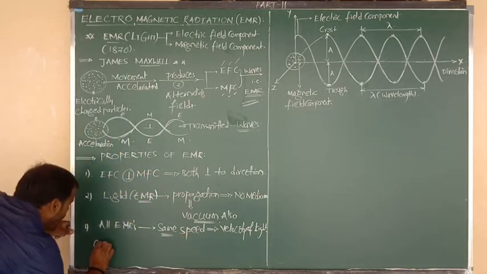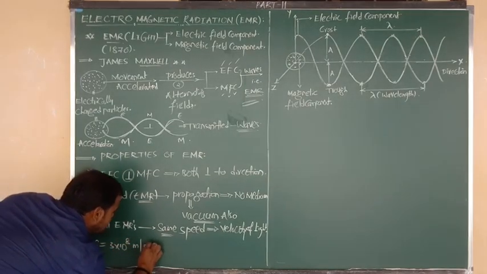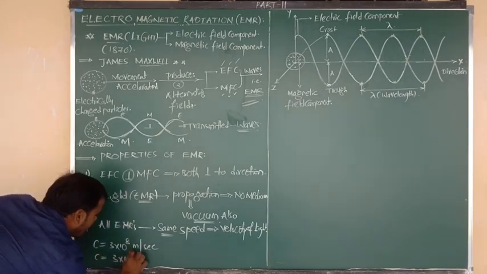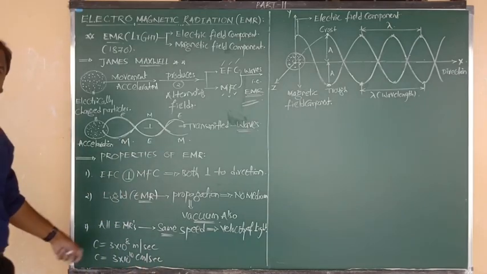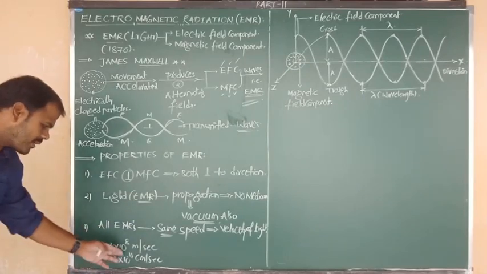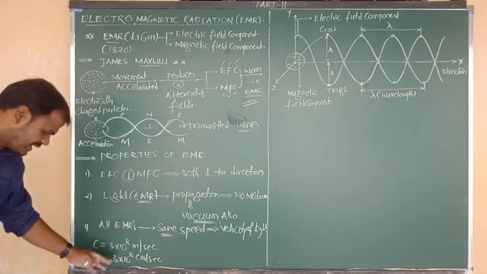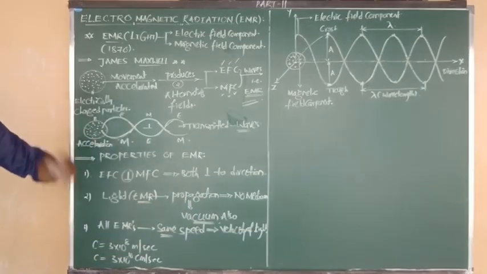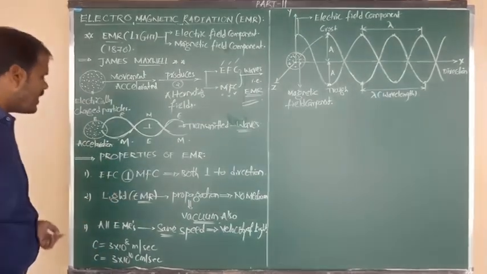The speed is equal to 3 into 10 to the power of 8 meter per second, and also we can say 3 into 10 to the power of 10 centimeter per second. So all the 9 types of electromagnetic radiations are traveling with the same speed, that is nothing but the speed of light. So sir, what is the formula to calculate the speed of light?